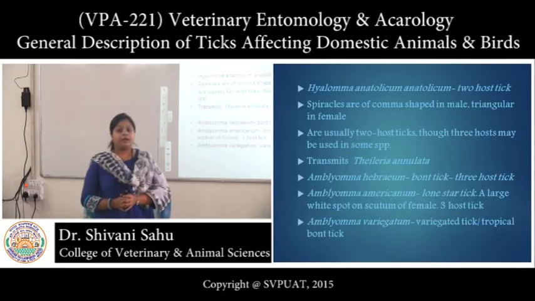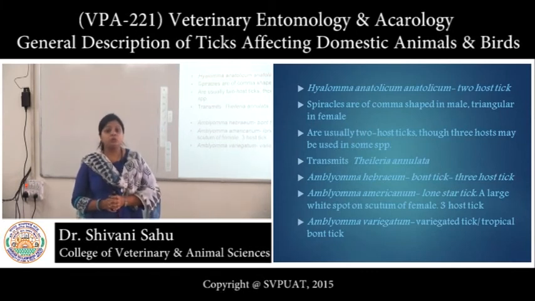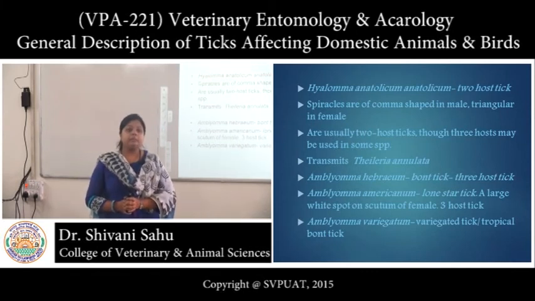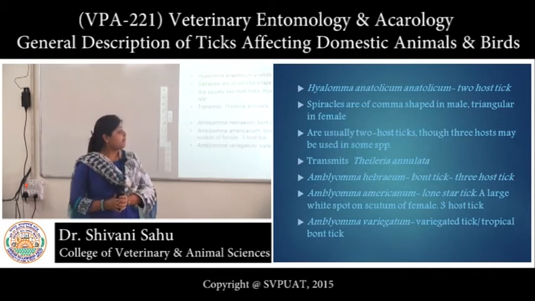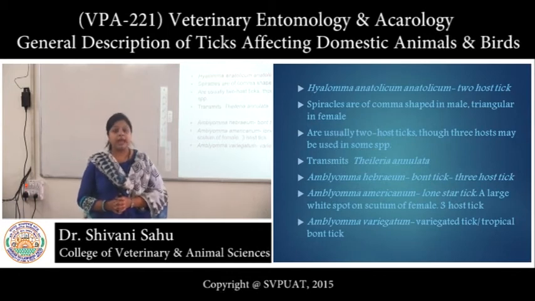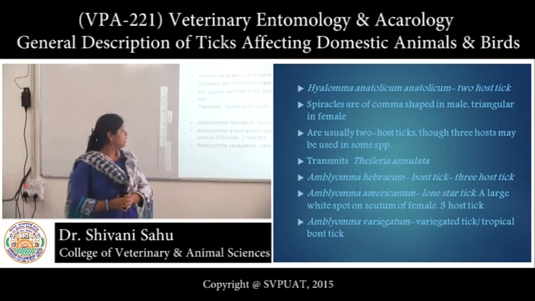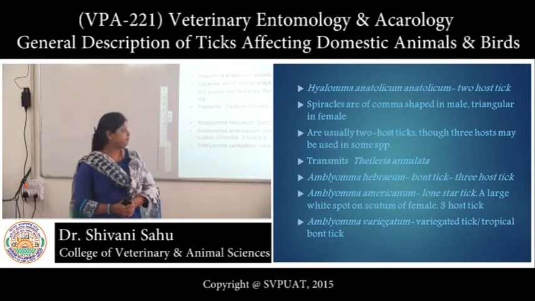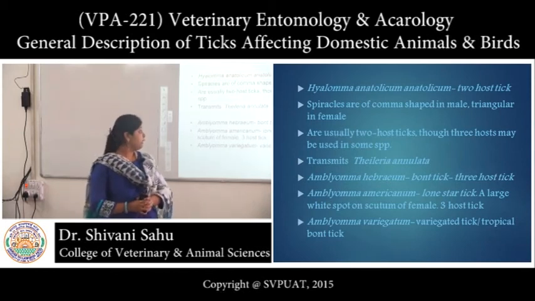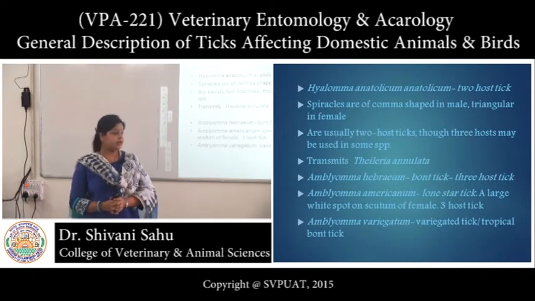Hyalomma anatolicum is usually a 2 host tick, but it may also use 3 hosts depending upon the various species. Here spiracles are comma shaped in male and triangular in female. It transmits Theileria annulata, it is present in India. Amblyomma hebraeum is a bont tick, 3 host tick.